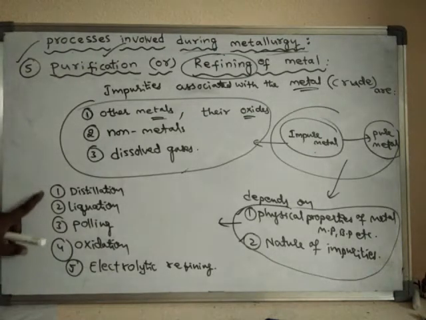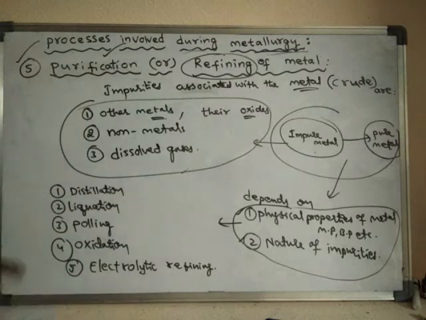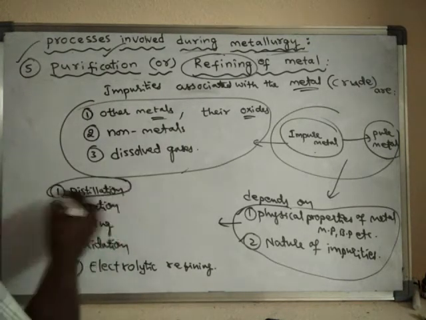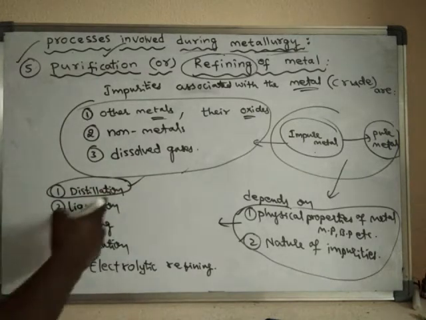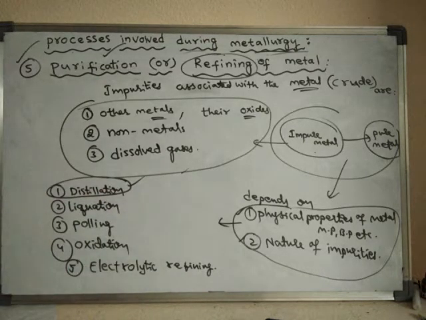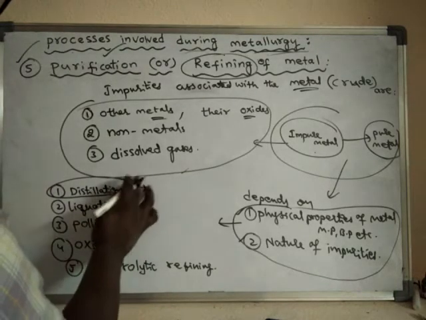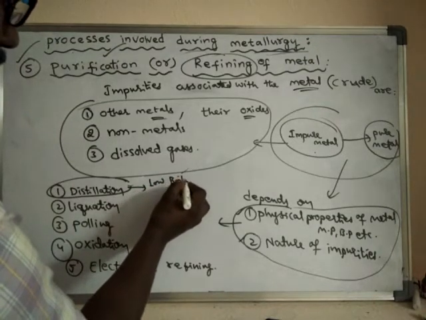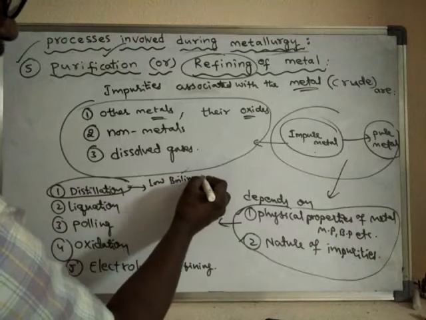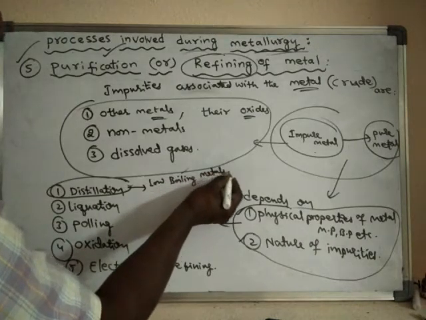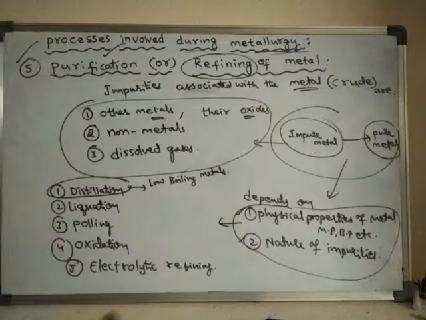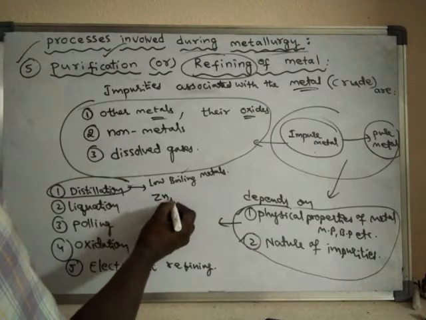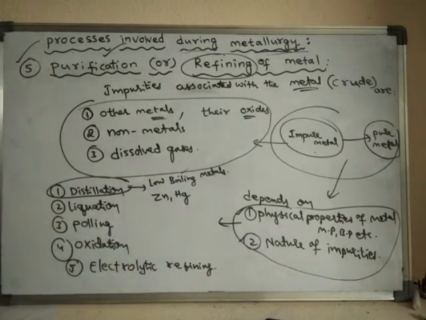The first method of purification or refining is distillation. When can the distillation process be used? Particularly, the distillation process can be used in order to purify low boiling metals. That means the metals which have low boiling point, like zinc and mercury.